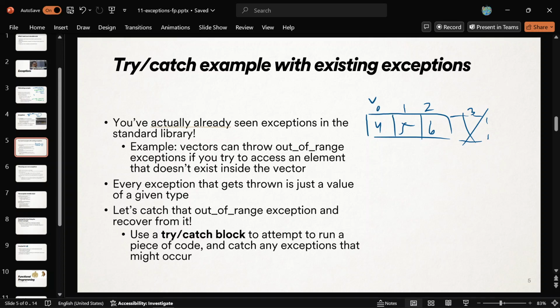Let's deal with it ourselves, all right? So to do that, use what's called a try catch block. And here's the setup. You say try, and then you put braces. It looks a little weird when you first see it, I know. And in between the braces, you put some code that might throw an exception. It's like try to run this code, see as far as you can get into it. So this is code that might throw an exception. Might not. We would like it to run completely.